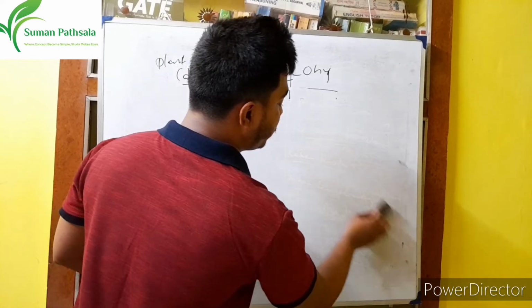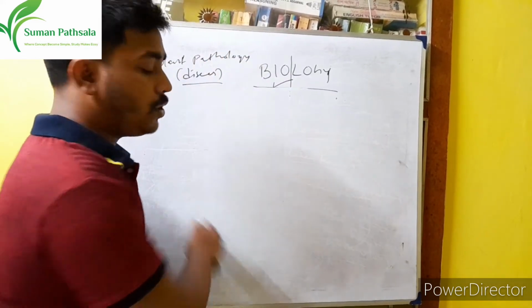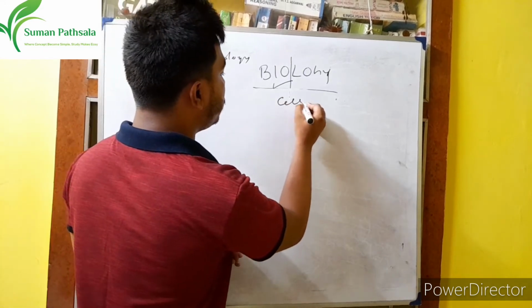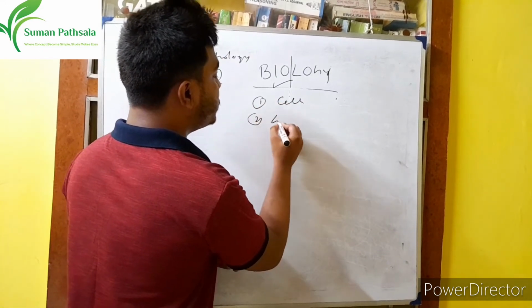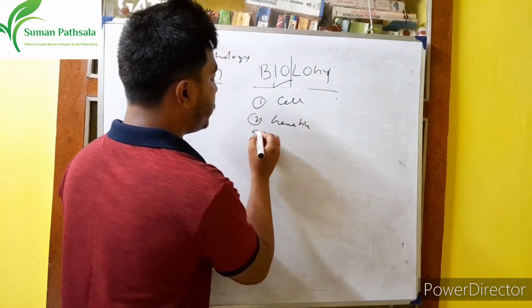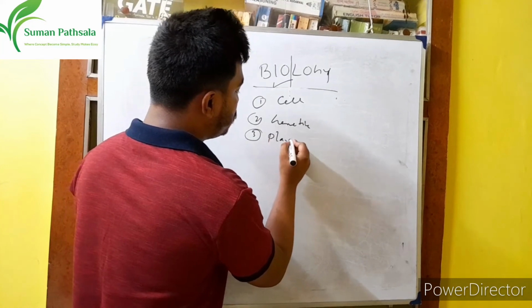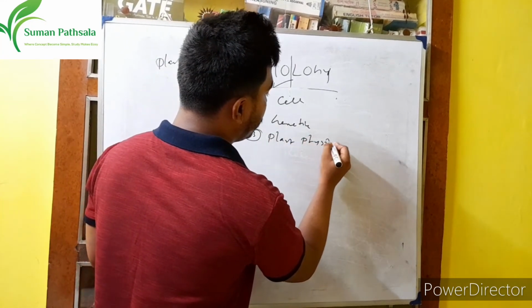What syllabus will we cover? We will cover the whole of biology. Suppose the main chapter is cell. Cell, genetics, and then plant physiology.